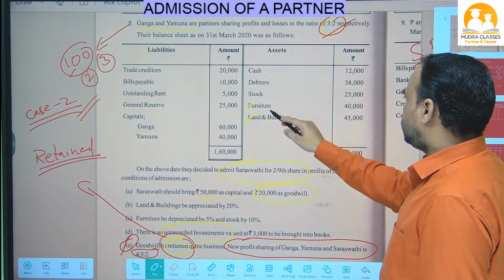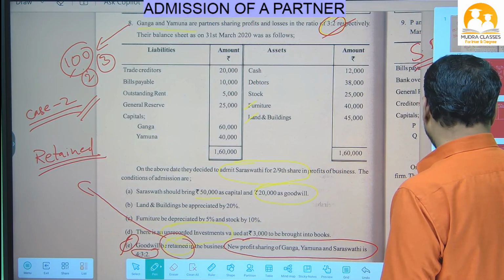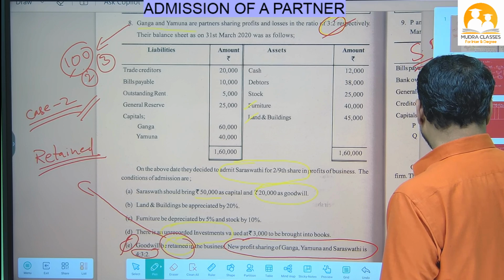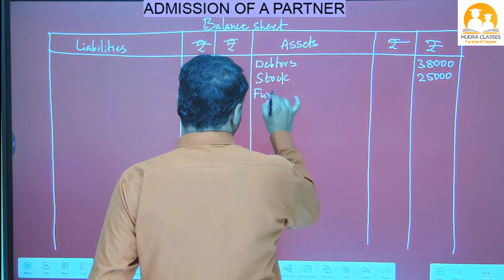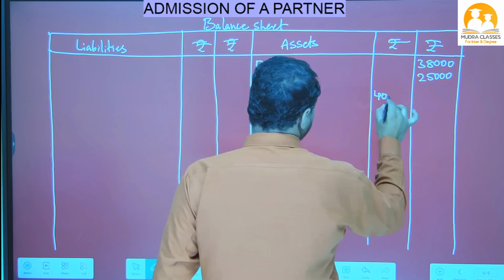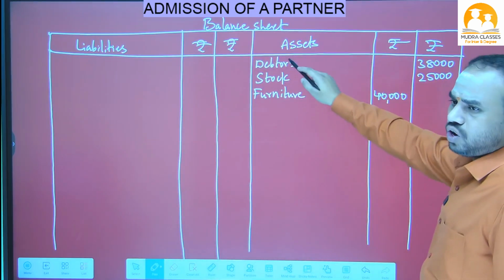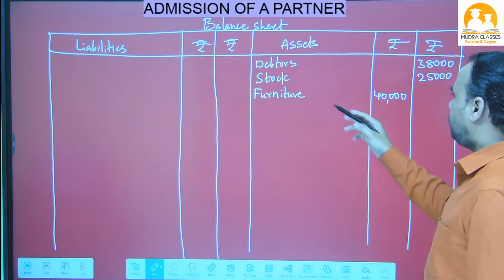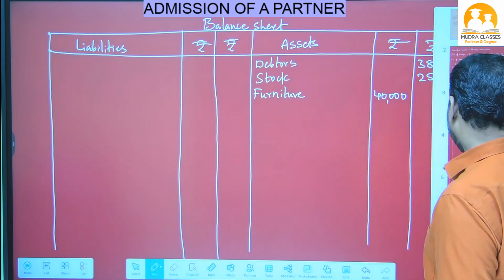Next item given is furniture, we have adjustment. So write in inner column furniture 45,000, 40,000. Debtors and stock we do not have adjustment, but furniture we have adjustment. So we have to write in the inner column. Let's see the next one.